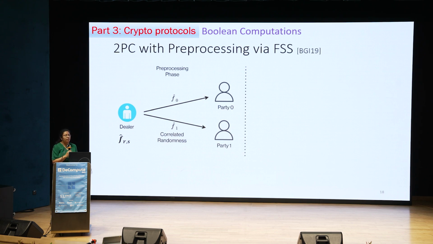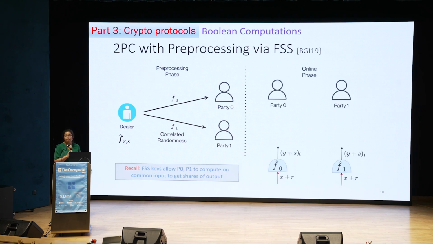The dealer gives out function keys for f hat, which is f hat 0 and f hat 1. And in the online phase, parties will have x plus r, which is known to both parties, where r is unknown to both the parties. They compute these function shares to learn the secret shares of y plus s. They will interact in one round of interaction to reconstruct y plus s, which is a masked output, and continue to evaluate the next gate and so on.